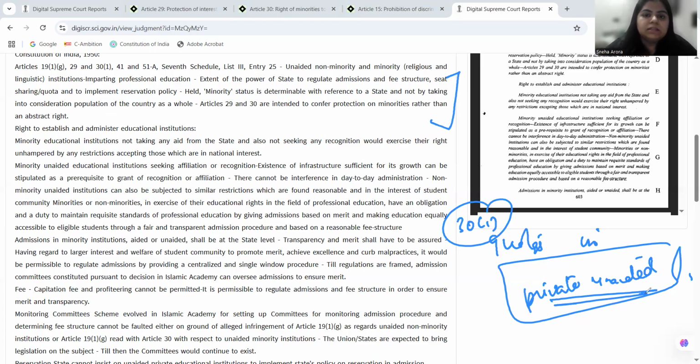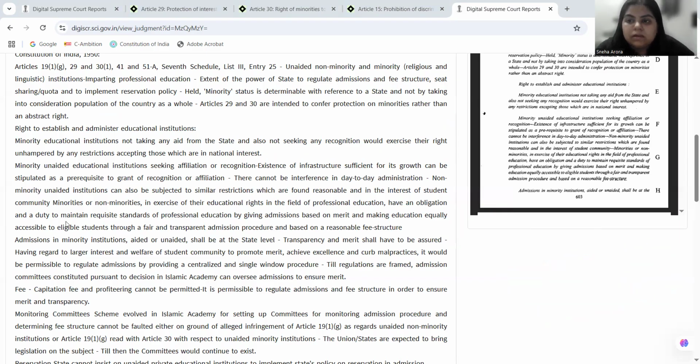Now, herein in this case it is held that in unaided institutes, the institutes which are not working on governmental funding, there is no strict requirement to adhere to the reservation quota. So no state quota in unaided private institutions. The court is ruling here that the state cannot enforce reservation or quota in private unaided professional colleges.